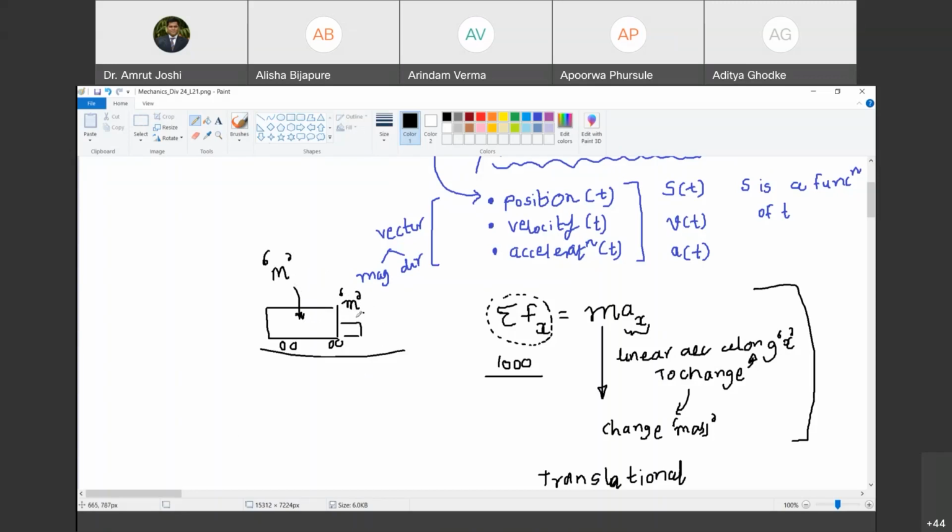When I am observing the truck which is empty, the mass of the truck is m. I am not going to change this mass in between the period of observation. So if I calculate the algebraic sum of all the forces acting on this truck, it will be small m into ax. For constant value of summation Fx, you will have ax as summation Fx divided by small m. Agreed?